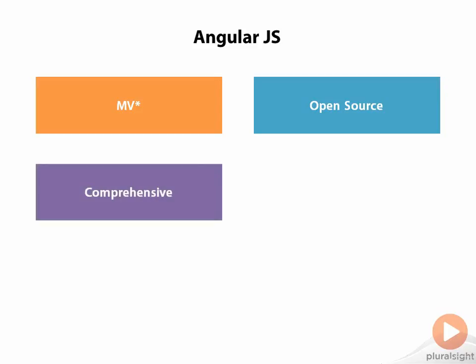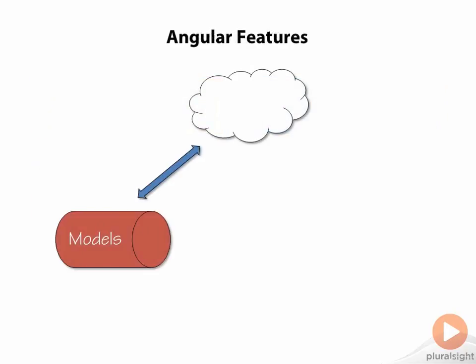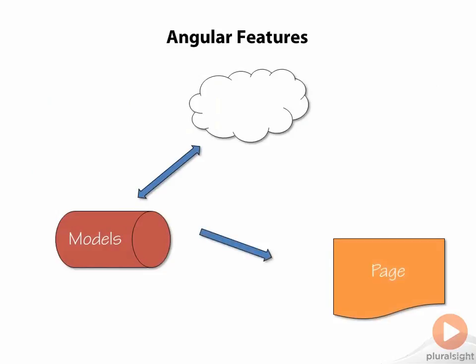Angular is also comprehensive. What makes Angular comprehensive? Well, let's take a look at a diagram. Angular handles the AJAX communication with your server so that you can both send and receive data from your backend. This data is stored as plain JavaScript objects, so you won't have to make any special calls like get and set when you want to update your data. Angular handles showing that data on the page, which you can do using partial templates or just modify the HTML DOM that already exists. Angular also handles updating the data, or model, based on user interaction, so when a user types into a text field, that new value can automatically be copied into your model.